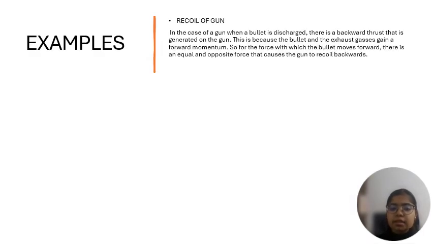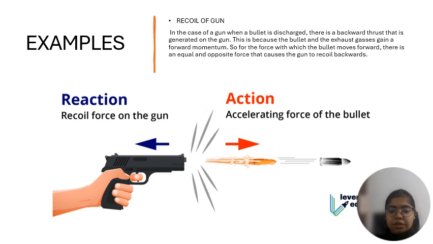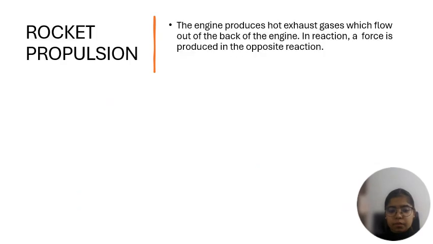An example is the recoiling of a gun. When a bullet is fired, the backward thrust that is generated on the gun is the same as that of the bullet. Here the reaction is the recoil force of the gun, and the action is the accelerating force on the bullet.